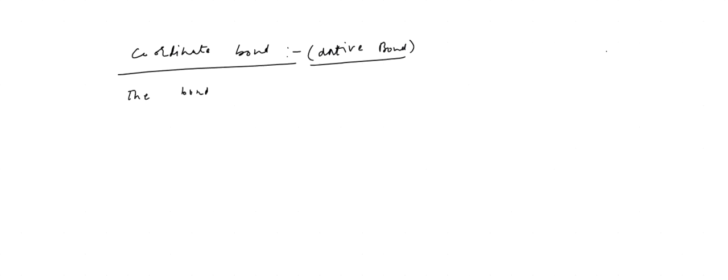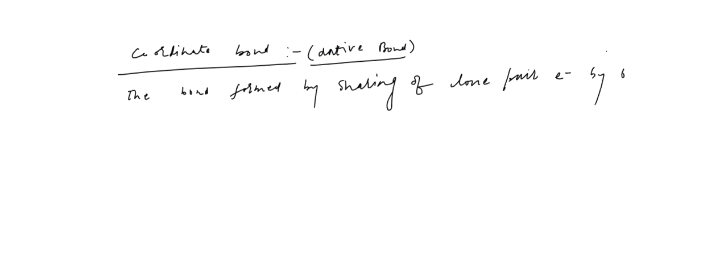The bond formed between the central metal ion and the ligand. You can say sharing of a lone pair of electrons by only one atom, by only one atom. Correct, only one. It's called a coordinate bond.